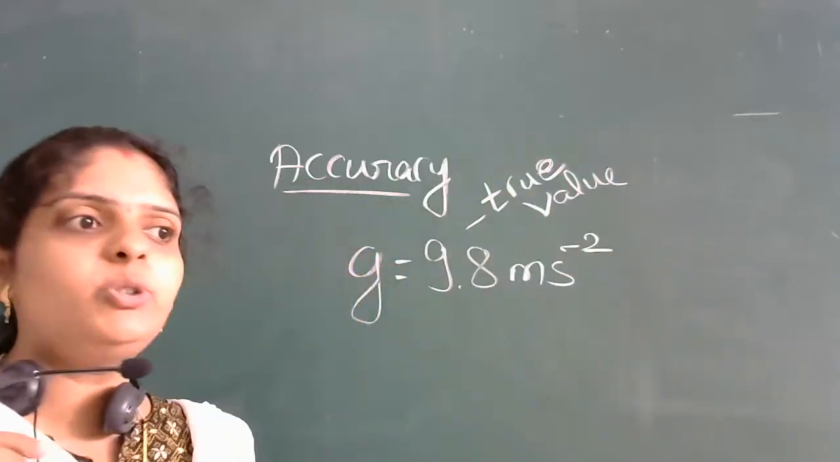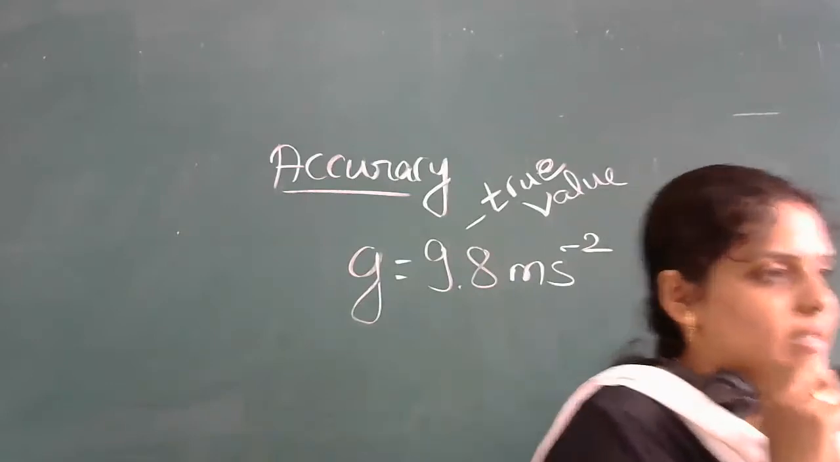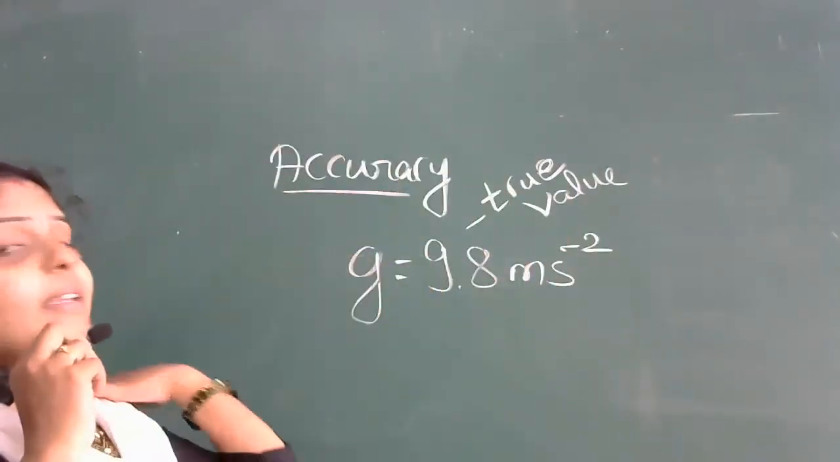True value. We say the accuracy of measurement is a measure of how close the measured value is to the true value of the quantity. Yes, very good. It is the correct answer. See, this is called the true value.